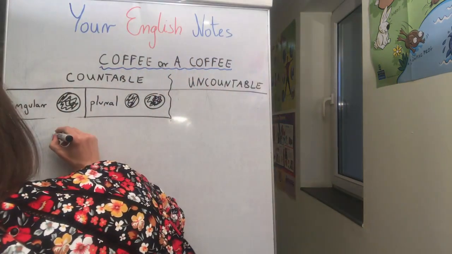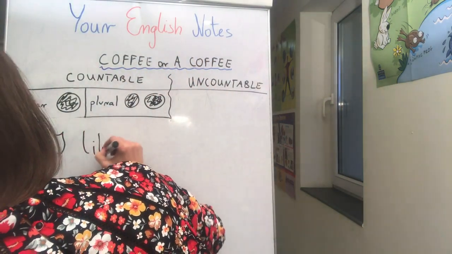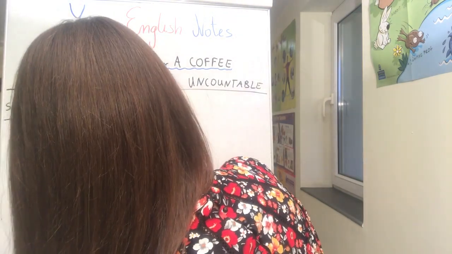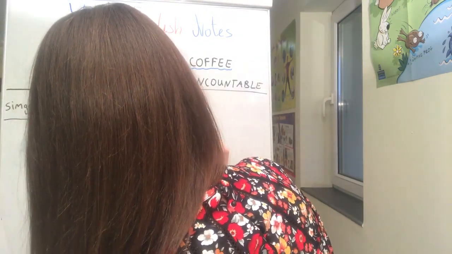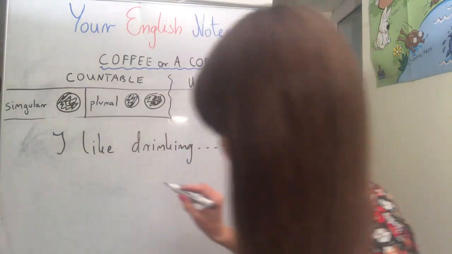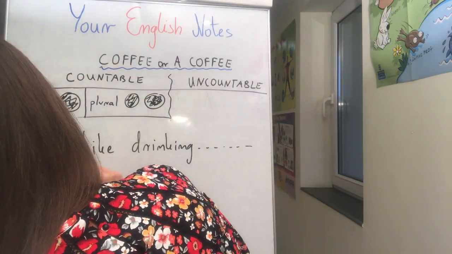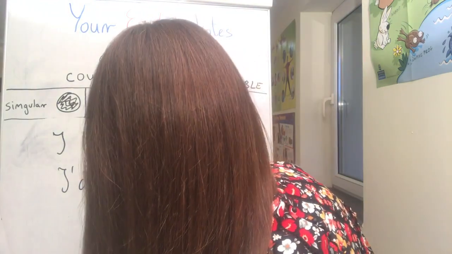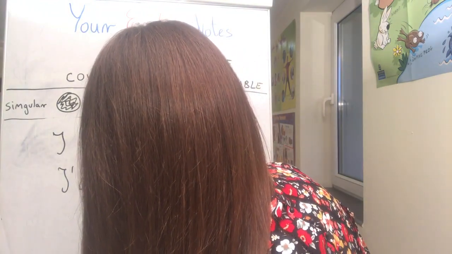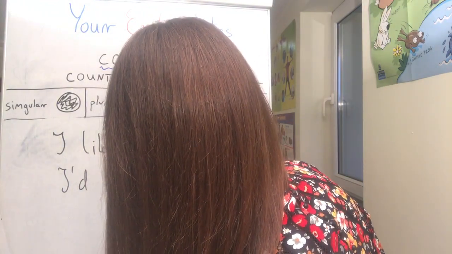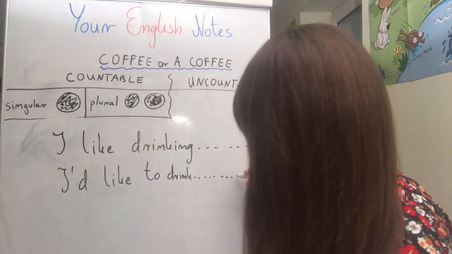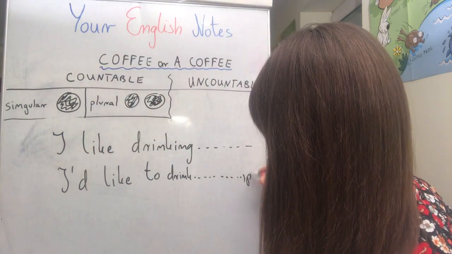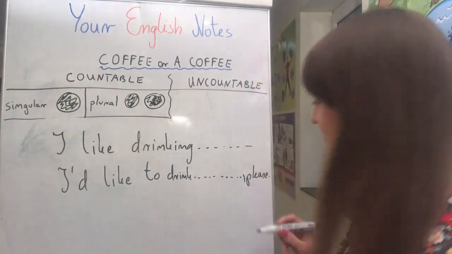I write two sentences. The first one is "I like drinking." Okay, and the second, "I'd like to drink," okay, you can say "please" here at the end.